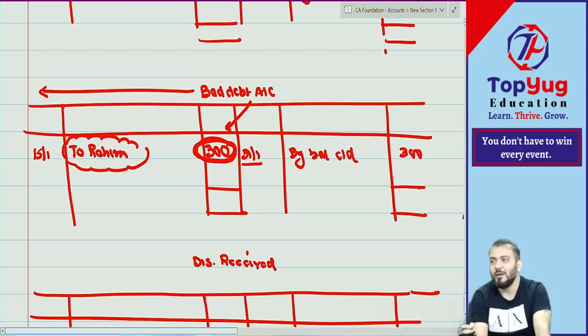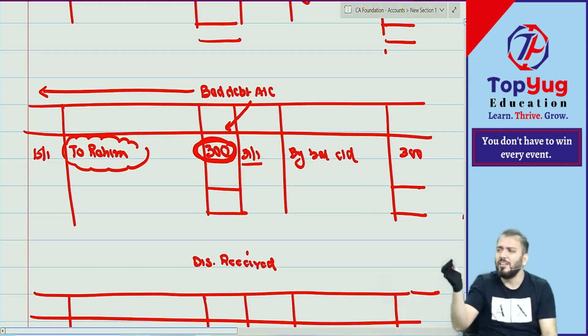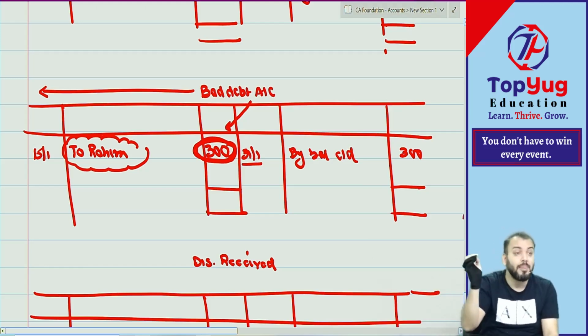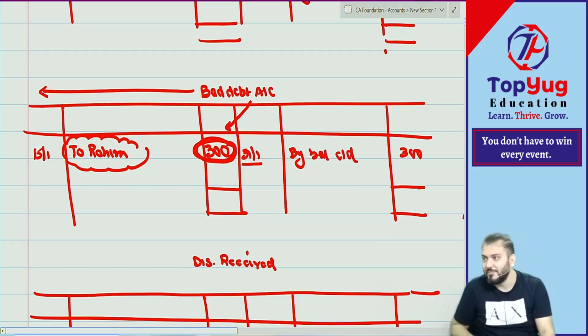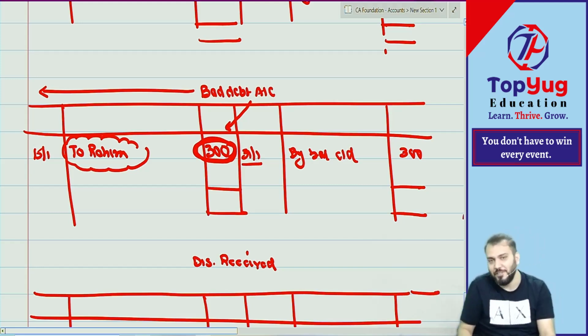So we are born to make mistakes, but we are also supposed to learn from our mistakes. Make a mistake, learn, and become successful. Understood? So what I am saying is, we are full of errors. While doing journal entries, posting, totaling, balancing, carry forwarding, and brought forward, we can make mistakes or not? To find out those mistakes, we prepare one temporary statement known as the trial balance.